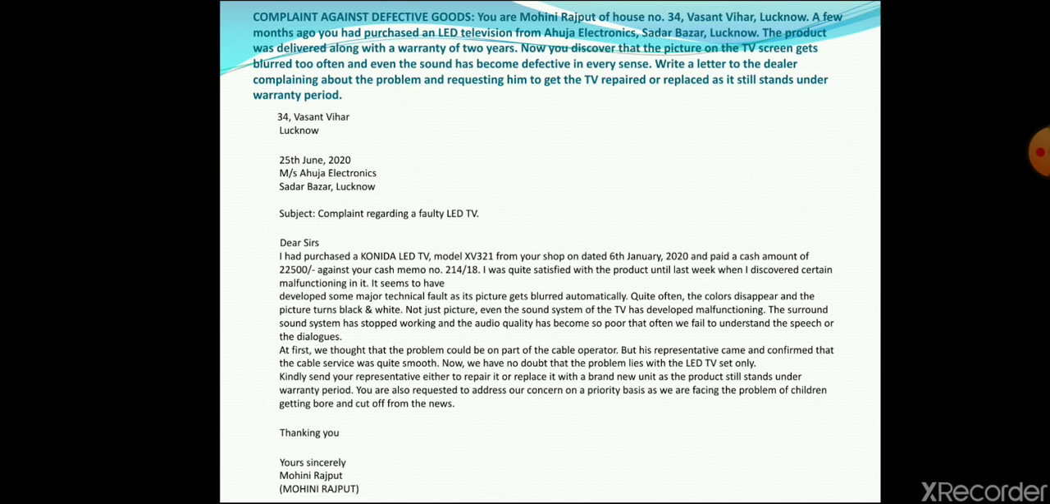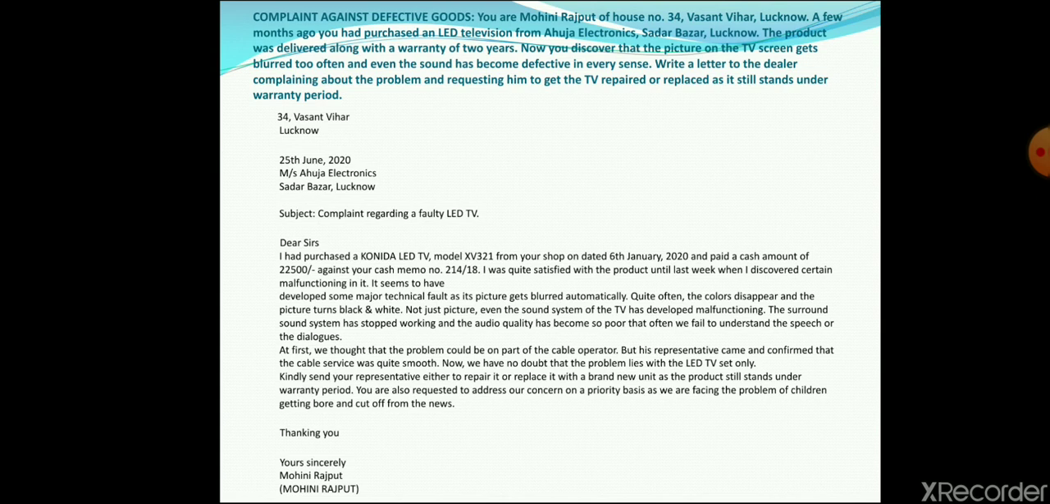You are also requested to address our concern on a priority as we are facing the problem of children getting bored and cut off from the news. Like, you can also give it as an excuse or a real time reason, I would say, that the children often get bored at home. They don't have any source of entertainment other than TV.